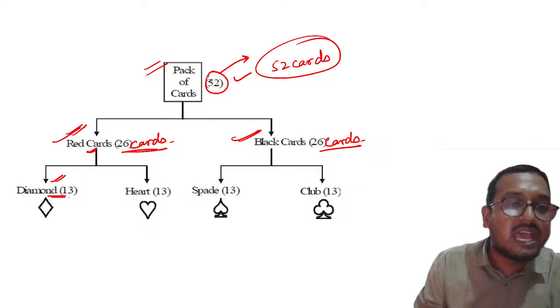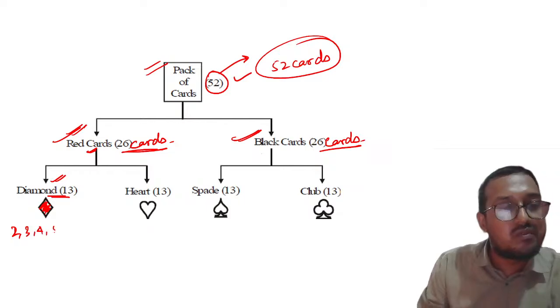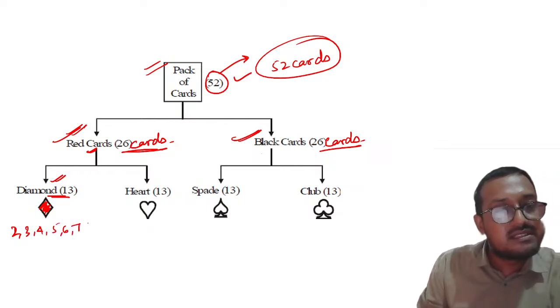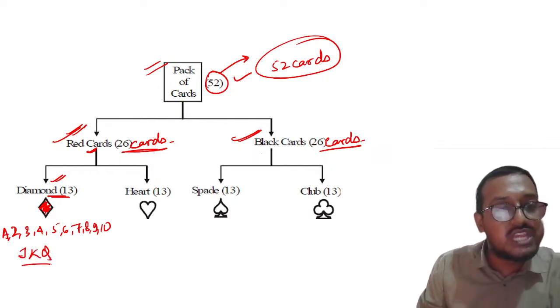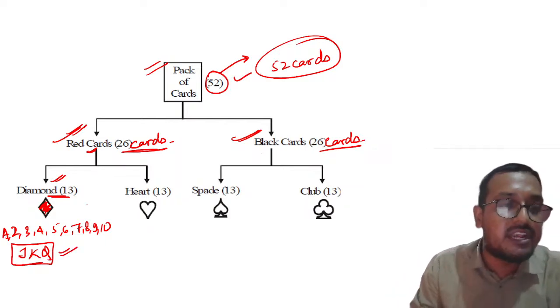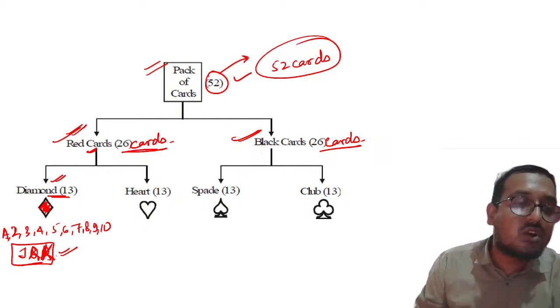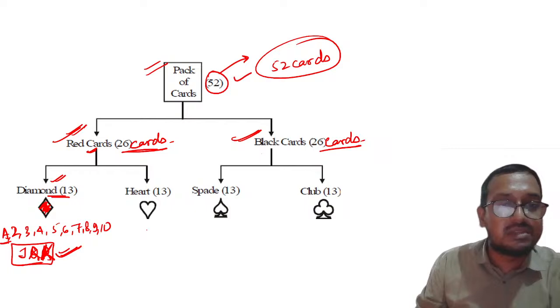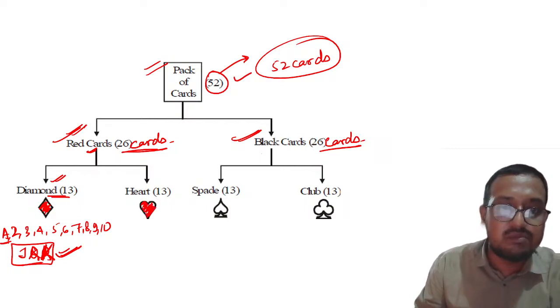For example, diamond is there. So 13 cards will be there. Please remember, one is not there. 2, 3, 4, 5, 6, 7, 8, 9, 10. Understood? And then there is A, and then J, K, Q. So J, K, Q are called face cards because faces are painted on them, right? J, Q, K, sorry. I should have written J, Q, K, right? These are called face cards, right? Please remember this thing. Same way, red color heart is there. So you all know this English name.